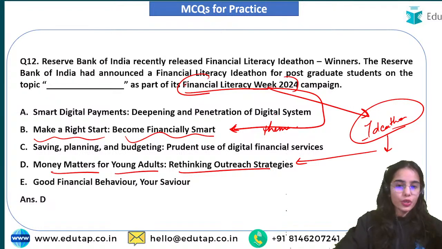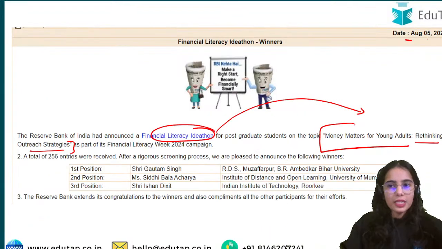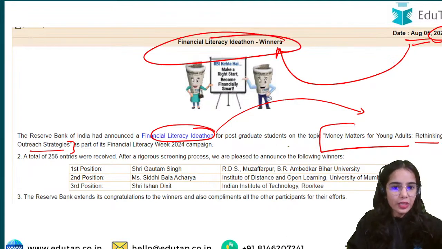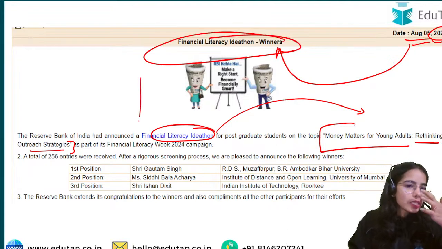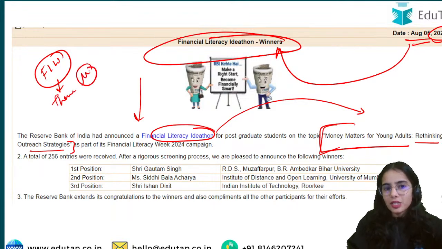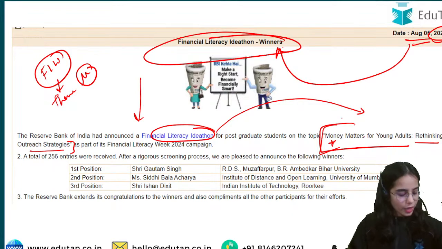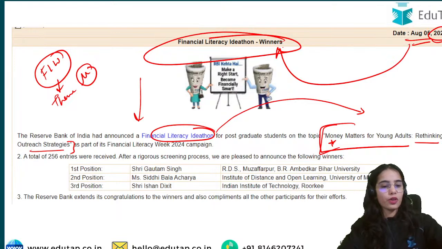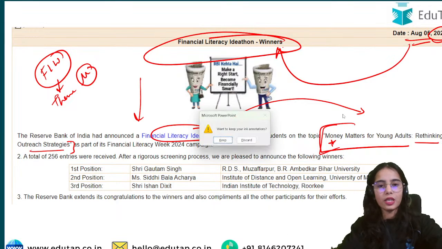Okay, so do you understand the difference? On August 5, 2024, RBI released a notification. In this notification, it is clearly written what the topics are. For Financial Literacy Week, the theme is Make a Right Start, Become Financially Smart. But for the ideathon, the topic is this. Okay. Yes. So this is it for today's session.